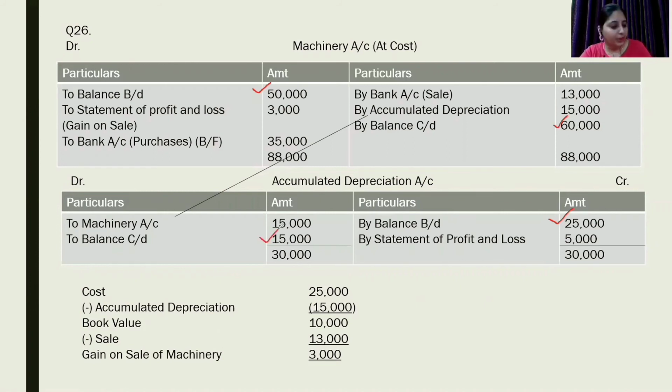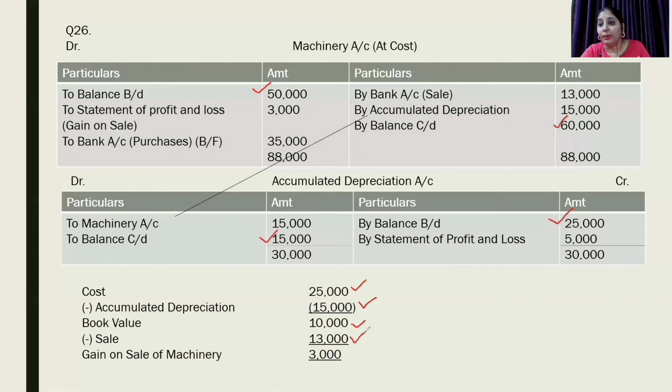After writing opening and closing balance, we are given that a machine costing 25,000, accumulated depreciation is 15,000. Cost minus accumulated depreciation is book value. The book value of this machine is 10,000. This machine is sold for 13,000.